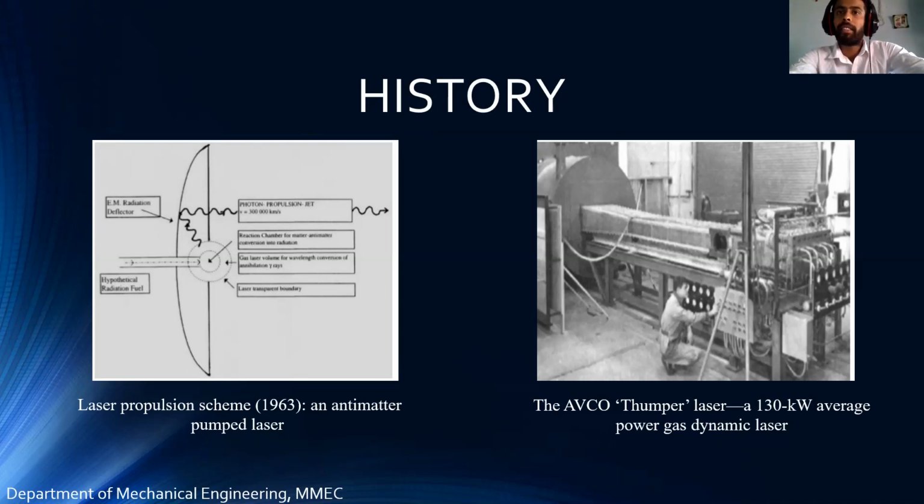The next was the AVCO laser, which had a capacity of 130 kilowatt average power, a gas dynamic laser. By these two discoveries, we can accept a much more evolved solution for laser propulsion in the rocket.